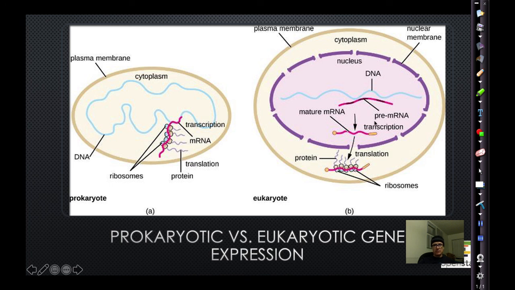So you cannot, in a eukaryotic cell, have simultaneous transcription translation because of the nucleus blocking the ribosome from entering. So remember, you have a pre-mRNA and a mature mRNA, so it has to go through some processing. You have to put a 5' cap, a 3' poly A tail, and you have to cut out all the introns before that mRNA can leave the nucleus to then go out into the cytoplasm and be bound by the ribosome for translation.